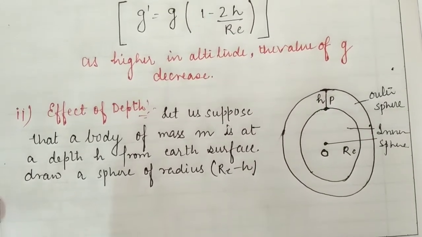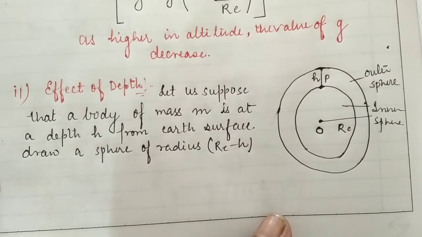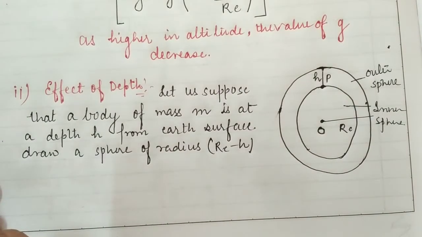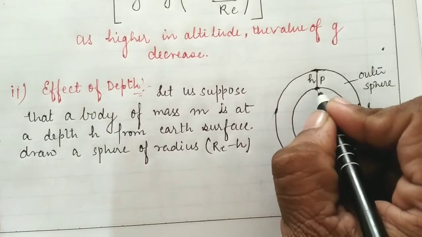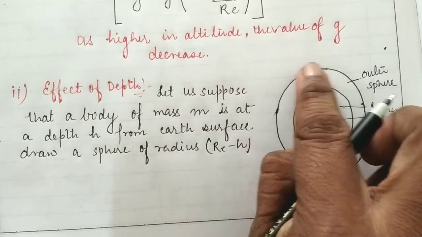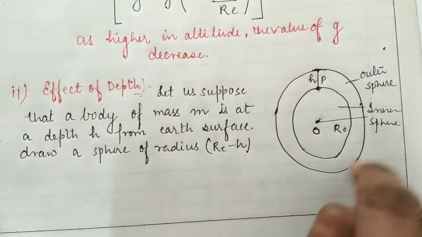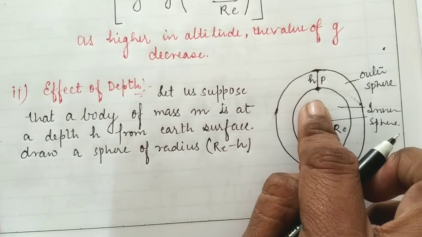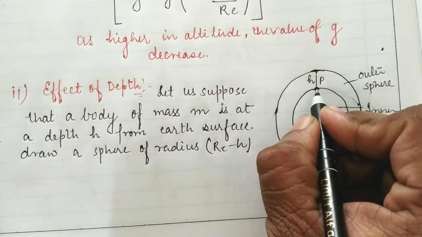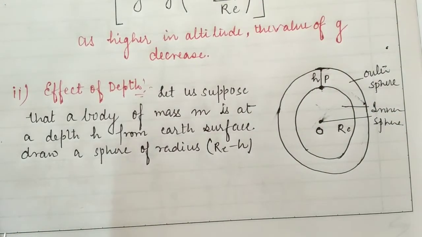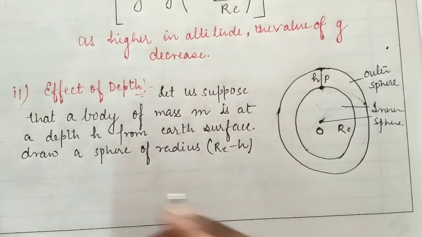Students, the gravitational force of attraction on a body inside an outer spherical shell is always 0, as given in your book. So here the force of attraction will act only due to the inner sphere. The outer sphere becomes a spherical shell with a cavity, so its gravitational force will be 0. So at this point only the force of attraction due to the inner sphere will act. So now we are going to first calculate the mass of this new sphere.